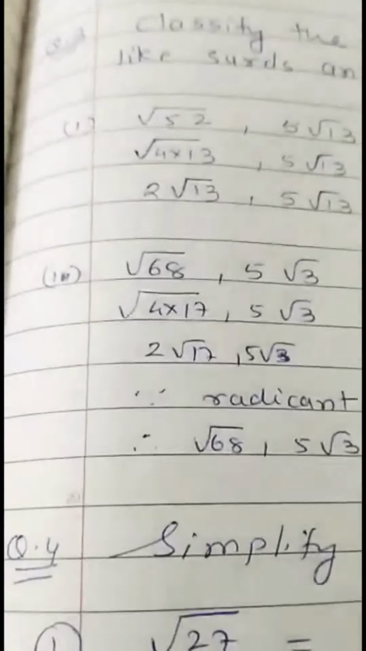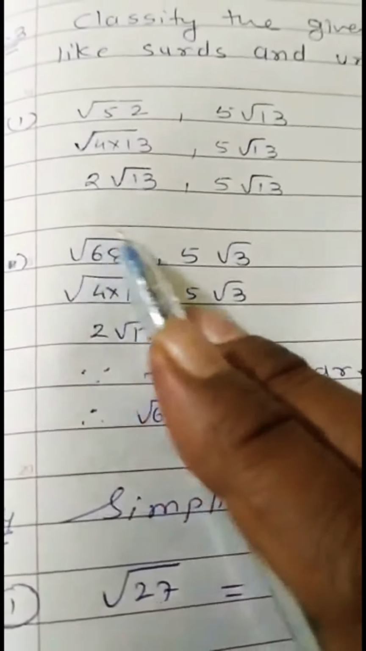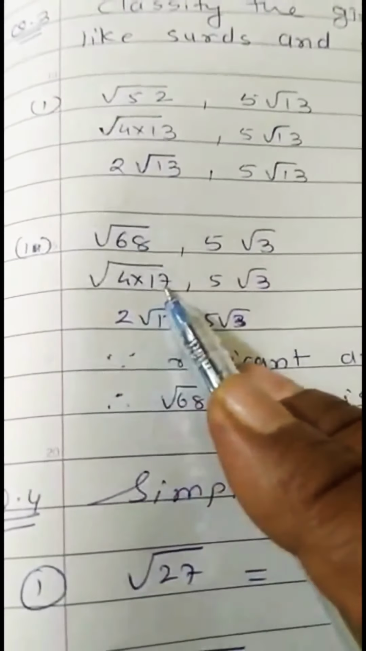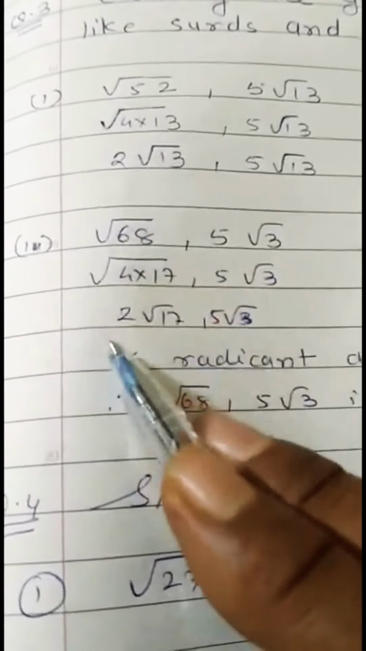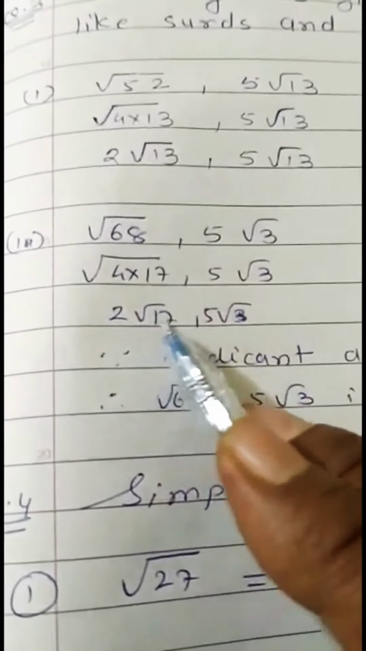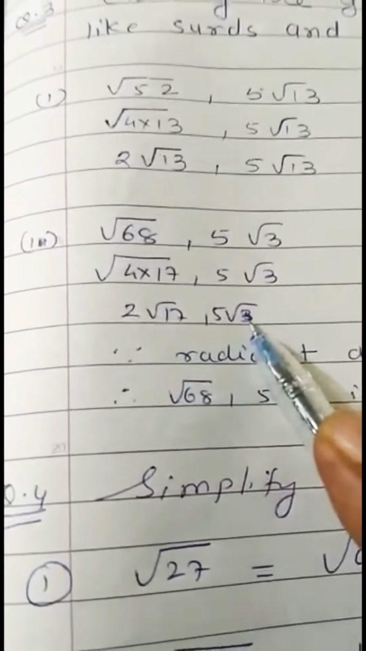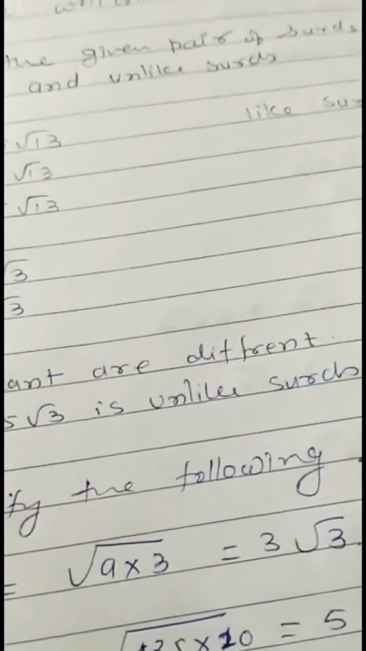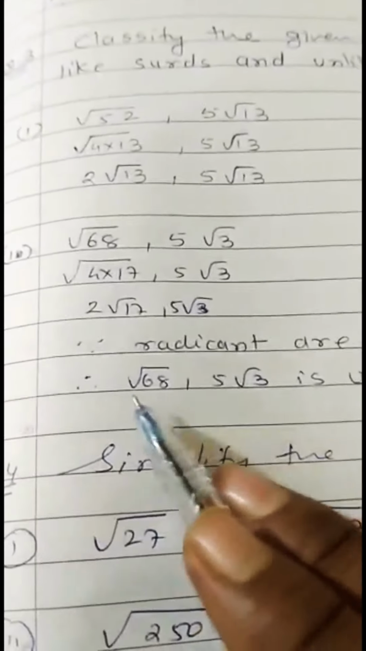Whereas if you see question number 4, root of 68 and 5 root of 3. Root of 68 you can write as 4 into 17. Simplify it, bring 4 outside, it becomes 2 root 17. One radicand is 17, another radicand is 3. So these are different radicands. These two surds, root 68 and 5 root 3, are unlike surds.